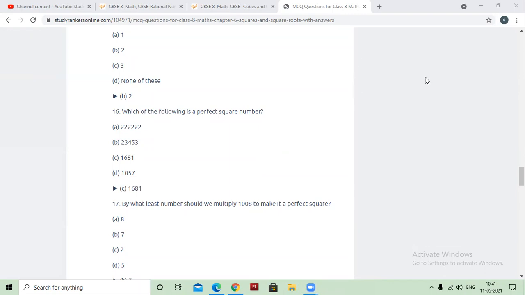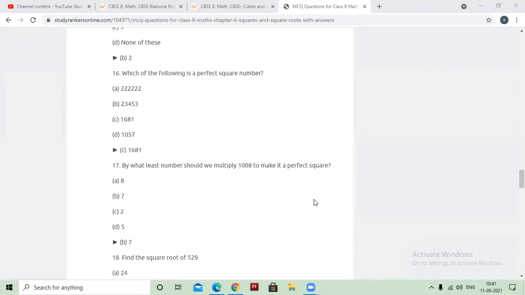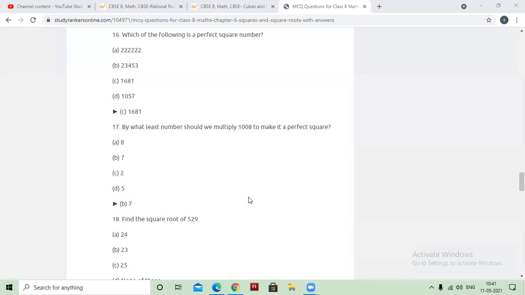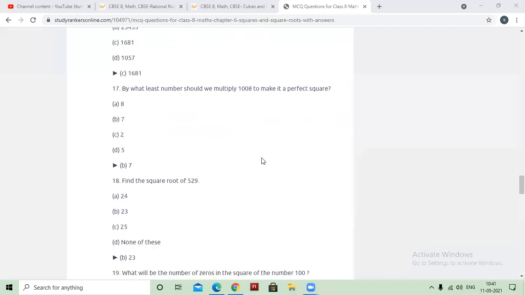Yes, hurry up. Samiksha. Ma'am, 86. Okay. Ma'am, 84. Yeah, 84 will come. Ma'am, 84.